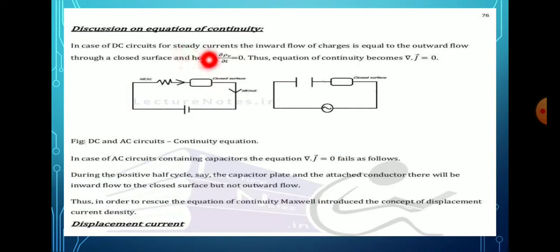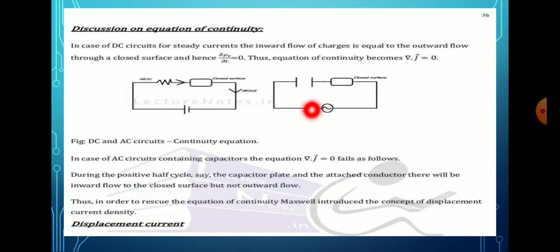In steady state current, the charges inward are equal to the charges outward throughout that closed surface. During the positive half cycle, the capacitor plate and the attached conductor have inward flow to the closed surface but no outward flow. During the positive half cycle, the current is flowing in the positive direction.